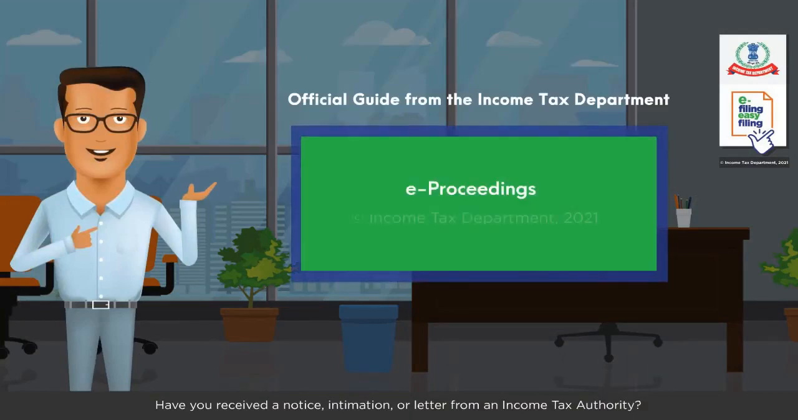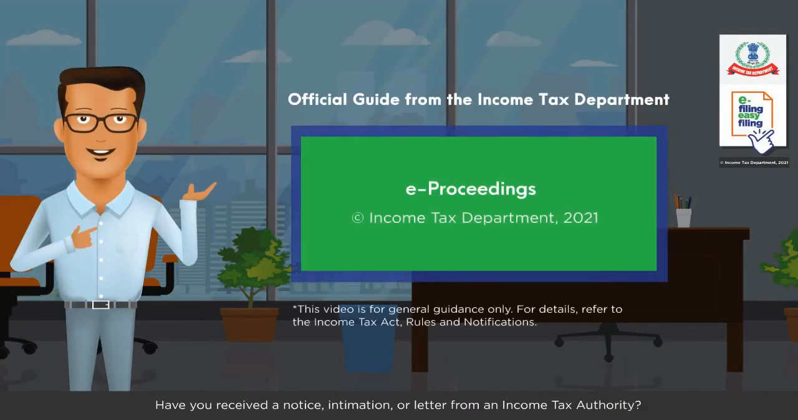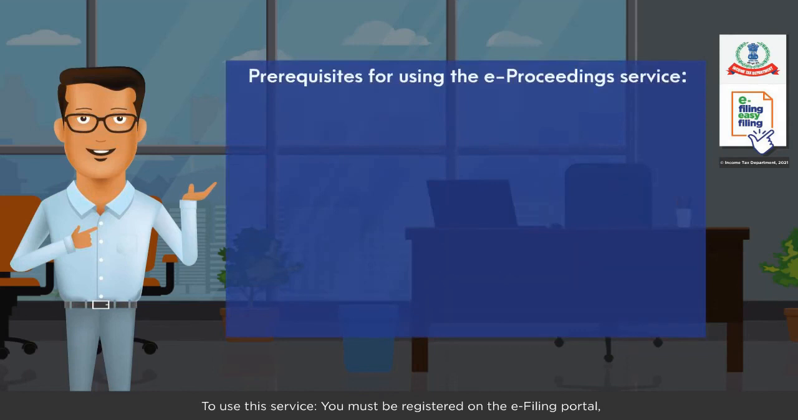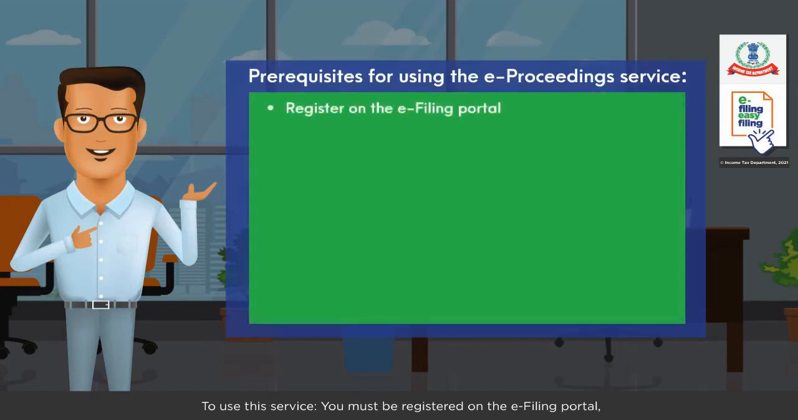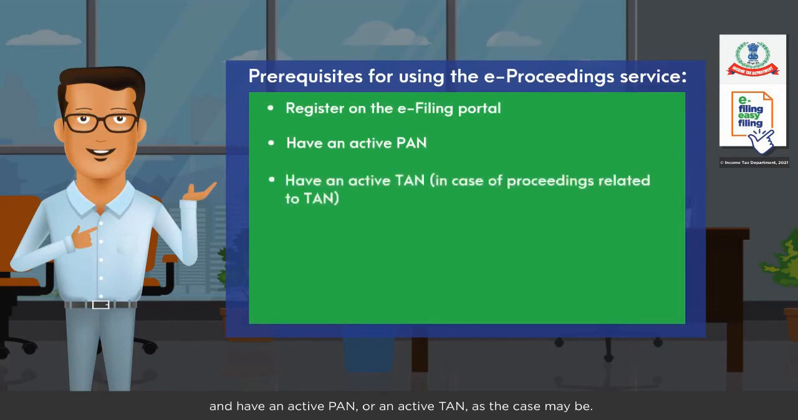If you receive a notice, intimation, or letter from an income tax authority, you need to respond to it using the E Proceedings service on the e-filing portal. To use this service, you must be registered on the e-filing portal and have an active PAN or an active TAN, as the case may be.